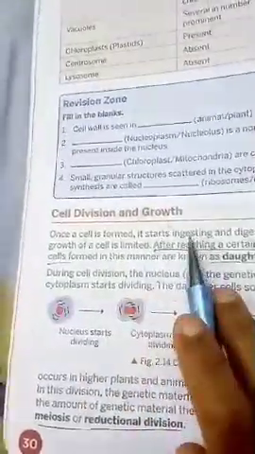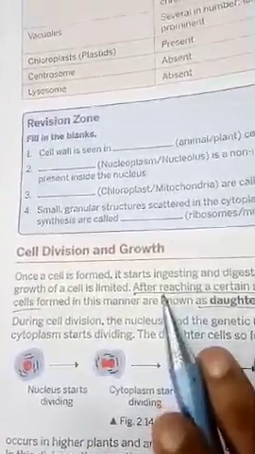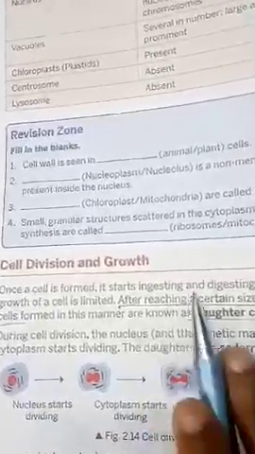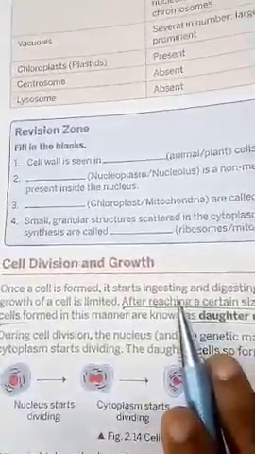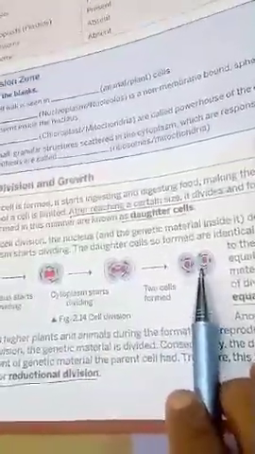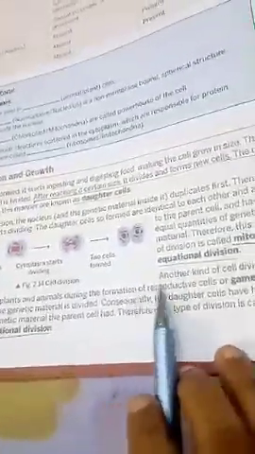Cell division and growth, we will not read in much detail, you only need to know what cell division is. It is the process by which a single cell divides into two or more than two, that is called cell division. And the new cells which are formed are called daughter cells. Now in this process of cell division, there are two types of processes. One is equational or mitosis, another is reductional or meiosis.